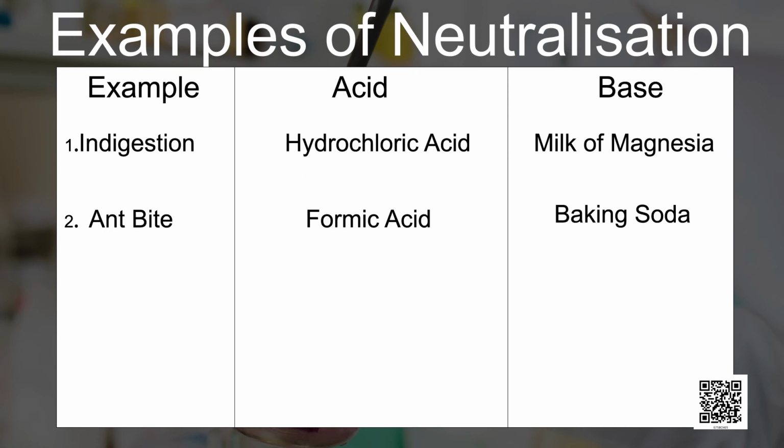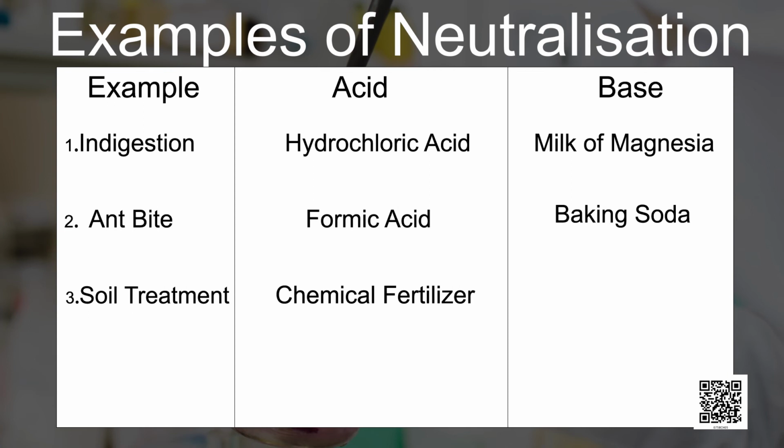Third example is soil treatment. You know, farmers use different chemical fertilizers to increase soil fertility. But excessive use of these chemical fertilizers makes the soil acidic.